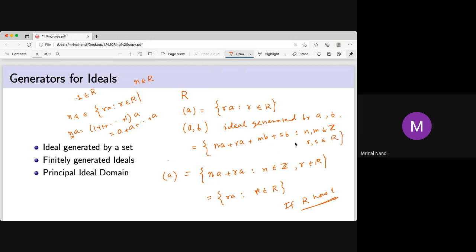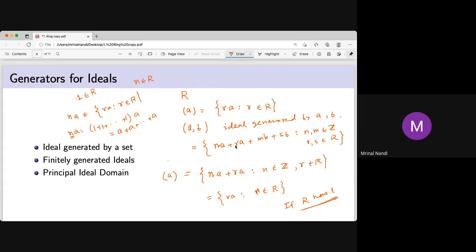This is the definition of the ideal generated by two elements, and if 1 is there, then you can just remove the NA and MB, because N and M are then elements of R. If 1 is there, then 2 is there. By definition, 2 is 1 plus 1. Otherwise, you have to write this thing.